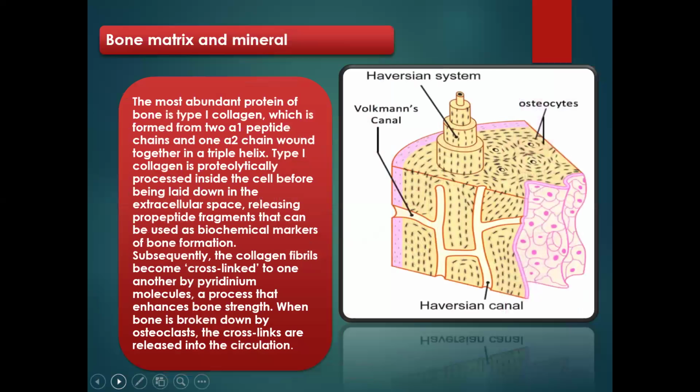Now let's look at bone matrix and mineral. This is what is known as the Haversian system. From here to this end is known as the compact tissue of the bone. It has the Haversian system, and the blood vessels are found here.